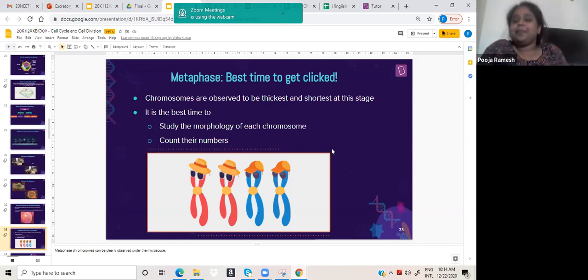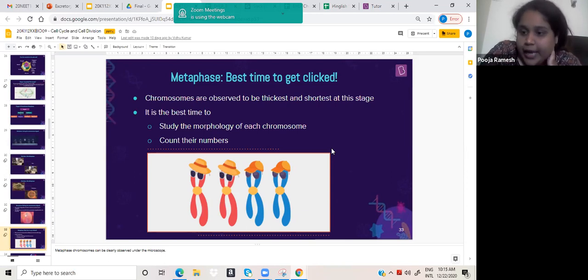Okay, so what happens is that once they take the cells, it can be from the mother or from the kid, like the embryonal cells. They are going to arrest the particular cell when it is about to divide, in the metaphase. Once it is in the metaphase, all the chromosomes will be clearly visible. In human beings, all 23 chromosome pairs, or 46 chromosomes, will be visible.